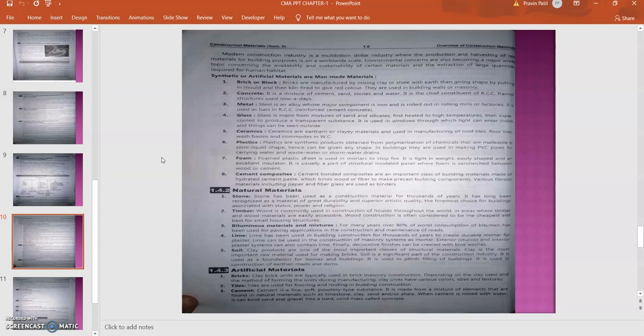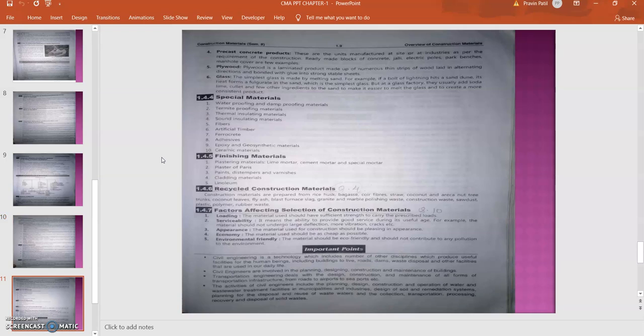Then they go through high temperature, along with condensation and all, and then they get their shapes. That's why it is called an artificial material. Then concrete is a mixture of cement, sand, aggregate, and water along with admixtures. So these are artificial materials, which are manufactured by using different additions or compositions of different materials. That's why it is called a synthetic or artificial material.